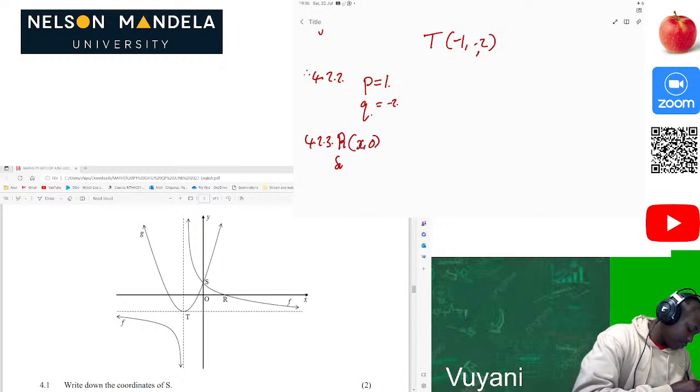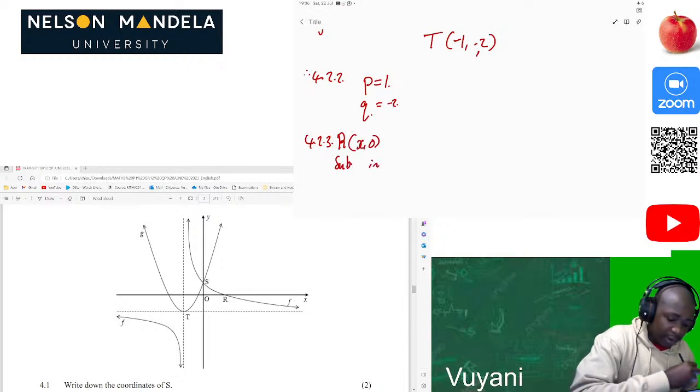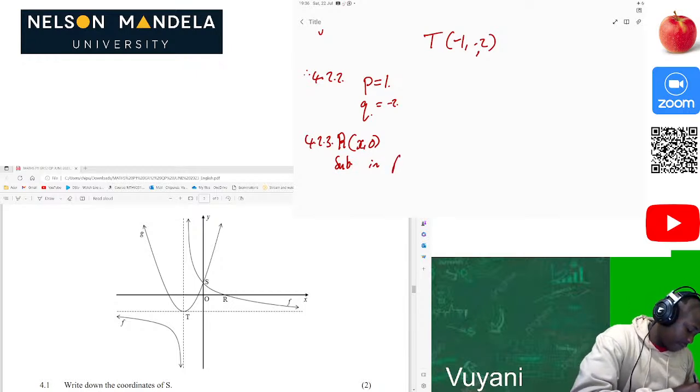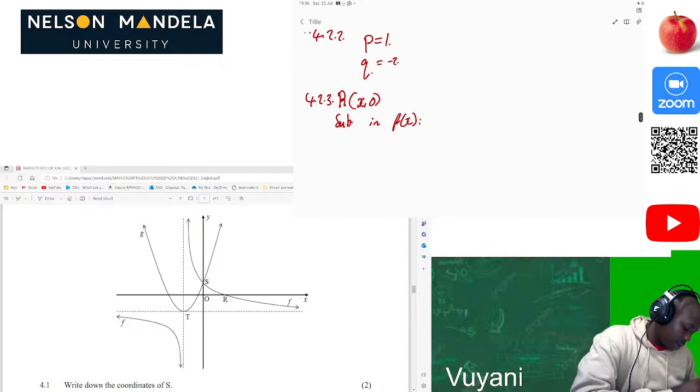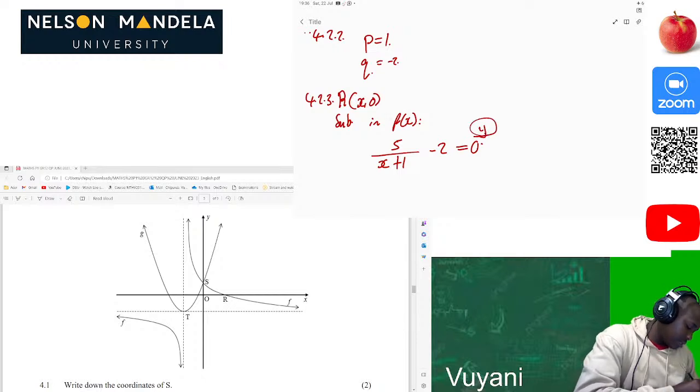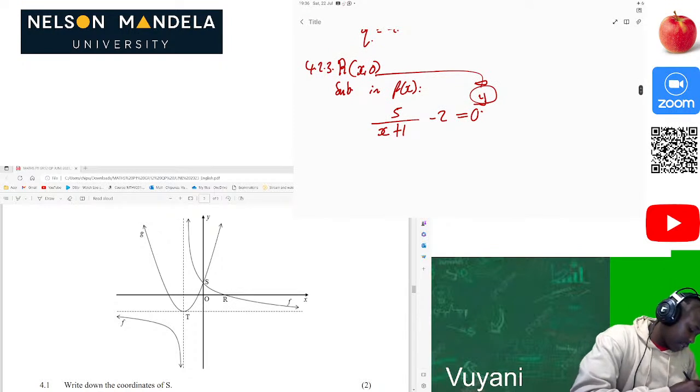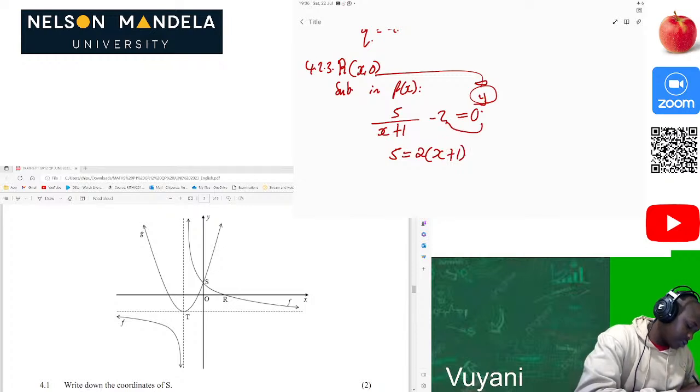When we substitute it into our function f of x, we have 5 over x plus 1 minus 2 is equal to 0. This is the value of y, which is 0 here, as you can see. Now we can solve for x. 5 is equal to 2 times x plus 1, because we transpose this 2 and it's positive.